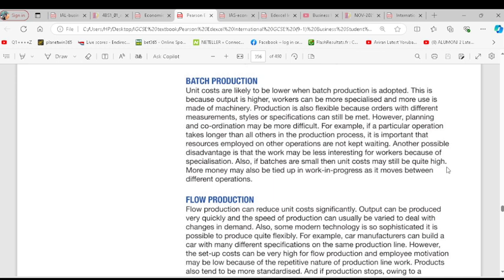So it's more manual compared to flow production. It is not manual, but there's always a stop in between. And that stop in between could be costly. Costly, yeah. That's time taking. The turnaround time will be longer. How much time?